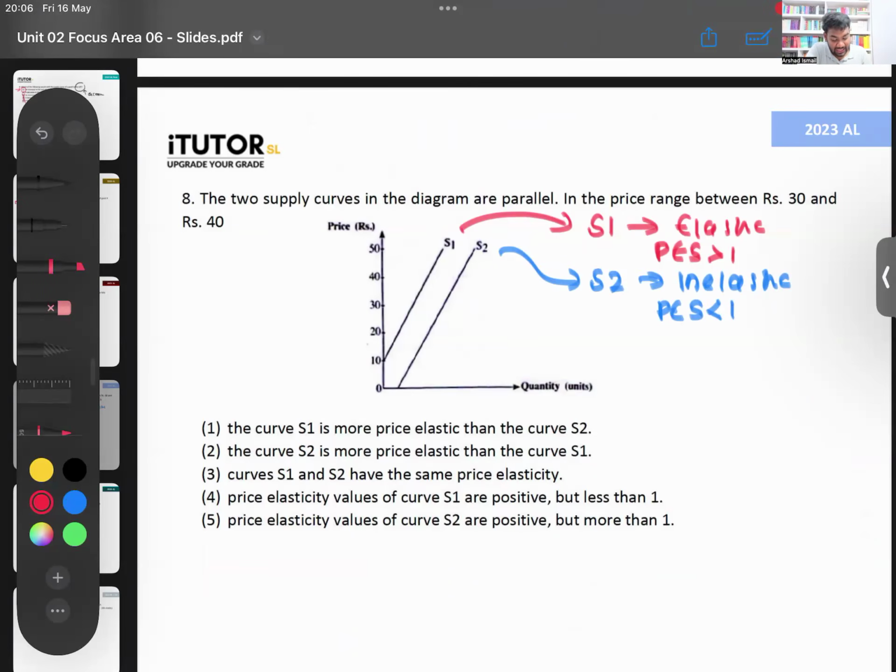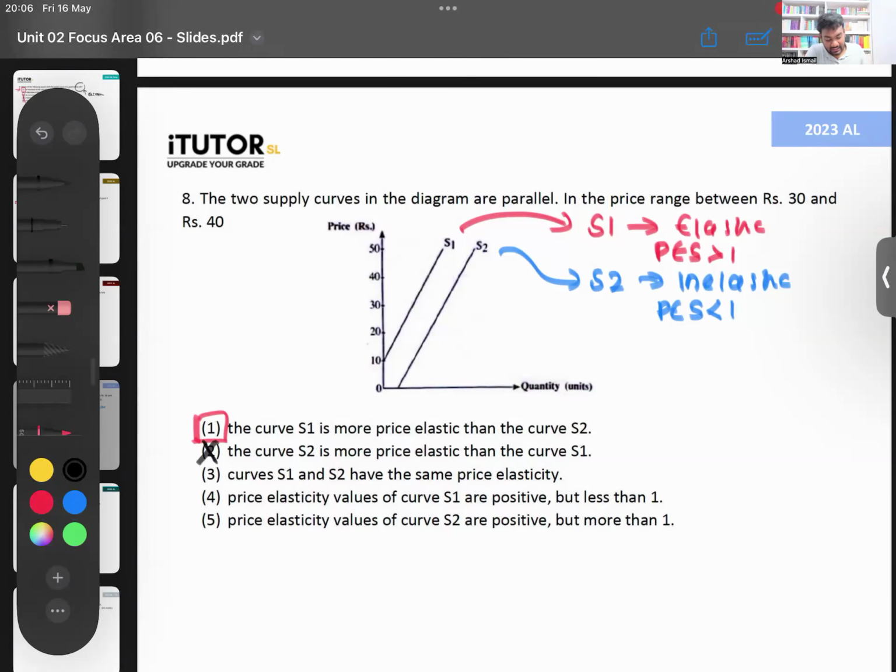First one is saying S1 is more price elastic than curve S2. Is that correct? S1 is more elastic than S2. Correct, Lamai. S1 is the elastic one, S2 is the inelastic one. That looks correct. We look at the others also. Curve S2 is more elastic. No, S2 is the inelastic one.